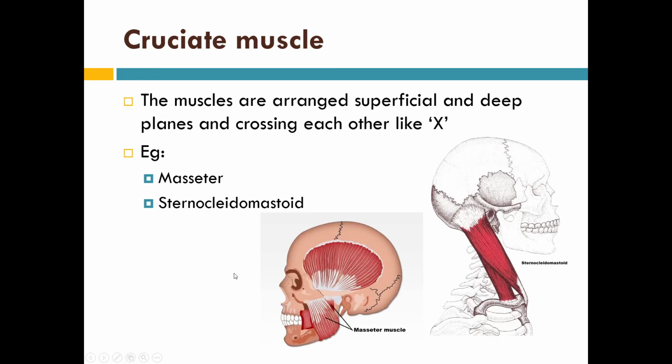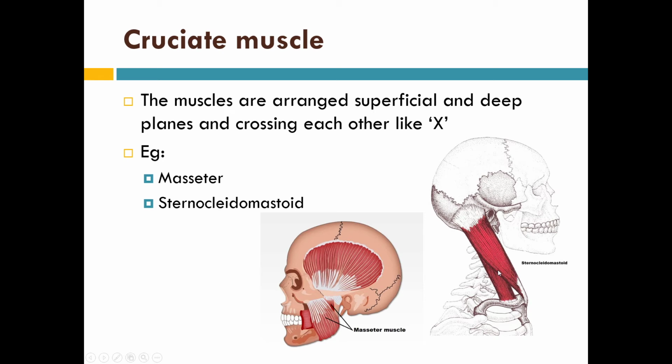Cruciate muscle. These muscles are arranged in superficial and deep planes, crossing each other like an X. That means these muscles appear as an X, where there are two groups of muscle basically, one over another one. An example is the sternocleidomastoid muscle. This is the superficial and this is the deep.